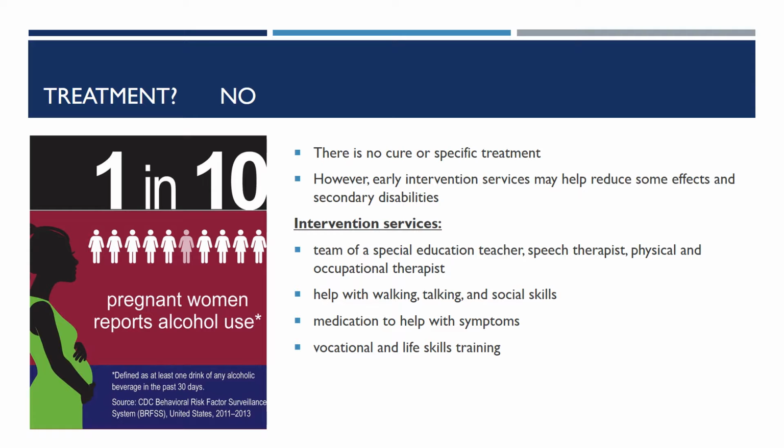Unfortunately, there is no treatment for a child with FAS. However, early intervention services may help reduce some effects and secondary disabilities. Intervention services include a team of special education teachers, speech therapists, physical and occupational therapists. They may need help with walking, talking, and their social skills. There are some medications to help with some symptoms, and there's also vocational and life training skills to help them cope into the real world.